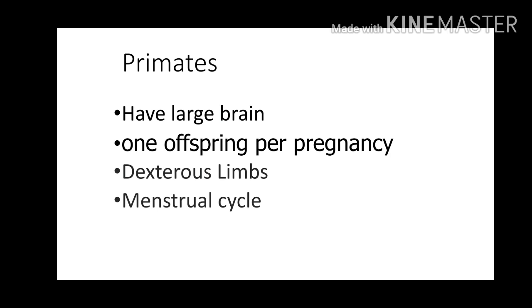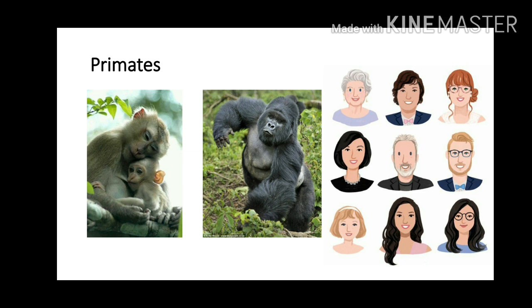Let's see which kind of hormones. Hormones like the pituitary hormone and gonadotropin hormone. Okay. And the ovarian hormones are progesterone and estrogen. Whenever the levels of these two hormones change, we can see the menstrual cycle. Generally in human beings, there is a 28-day menstrual cycle, and examples of primates are monkeys, apes, and we human beings.